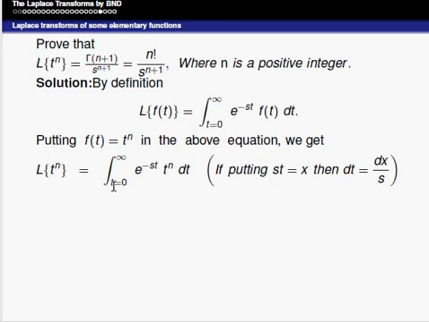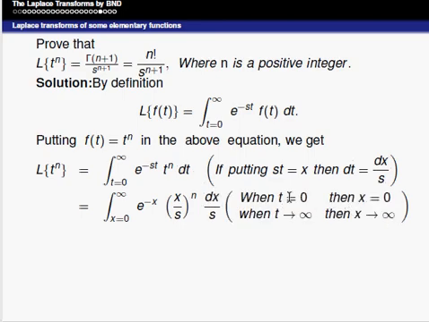Instead of t, we can take the term of x. So, therefore, integral x varies from 0 to infinity e power minus x, and what is the value of t? t can be written as x by s, that is x by s whole to the power of n, and the value of dt is dx by s. Just observe the upper and lower limits: t is equal to 0, x is also 0; t tends to infinity, x also tends to infinity.